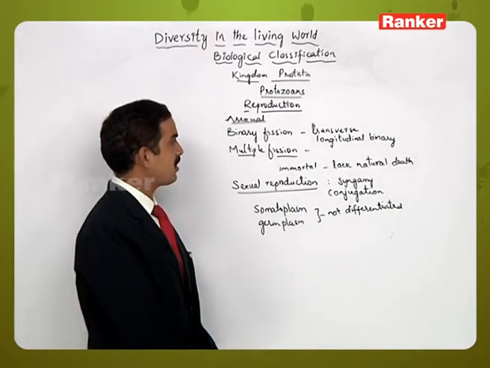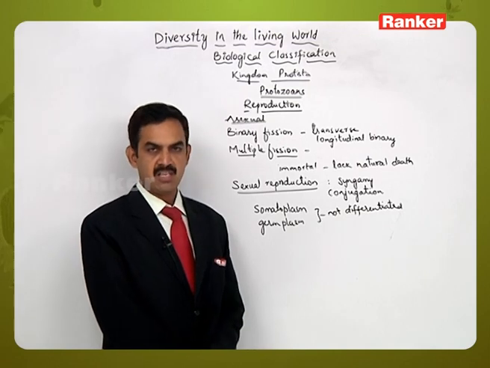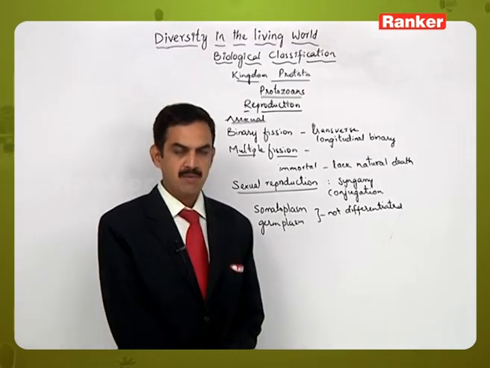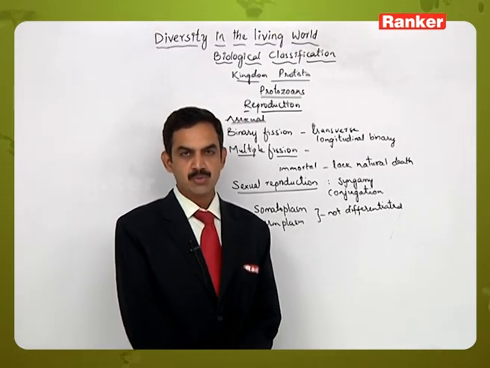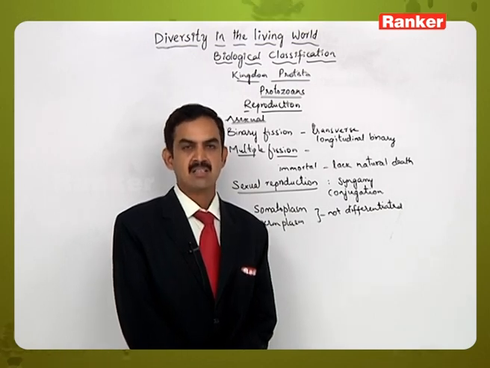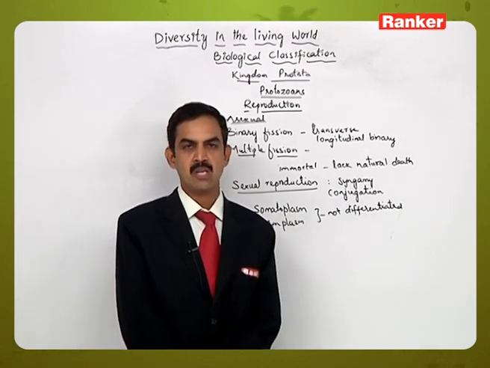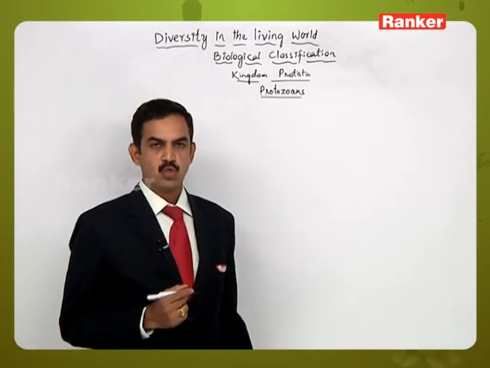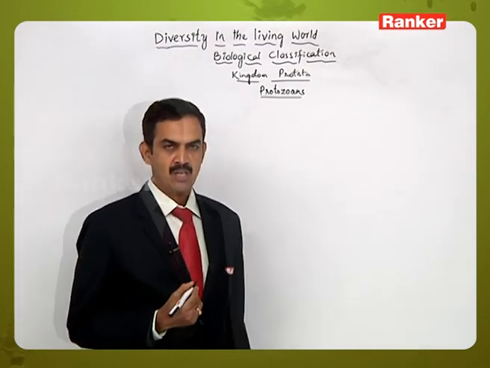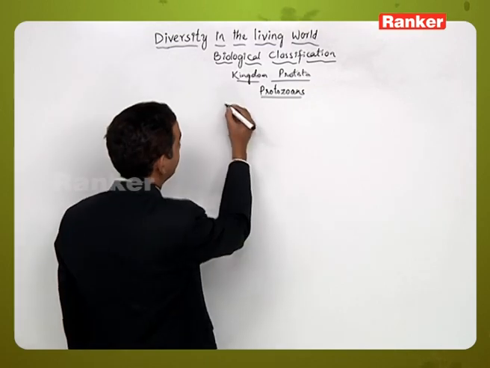So this is about the reproductive process which occurs in the protozoans, and under protozoa there are further groups. Let us see the characteristic features related to those groups of organisms. The first group of organisms in the protozoa are amoeboid protozoans.